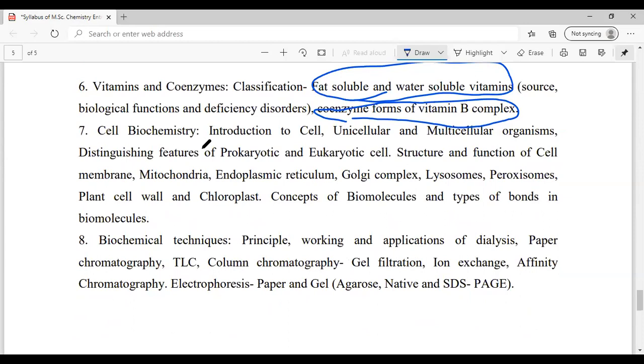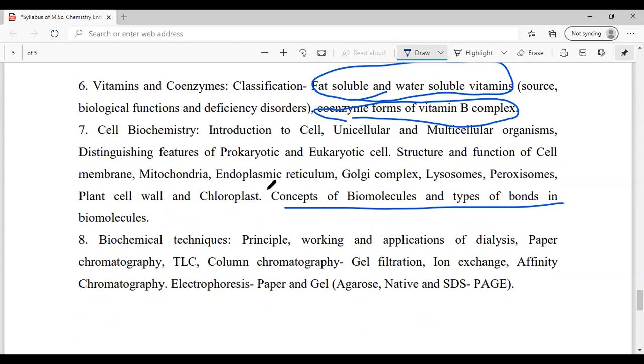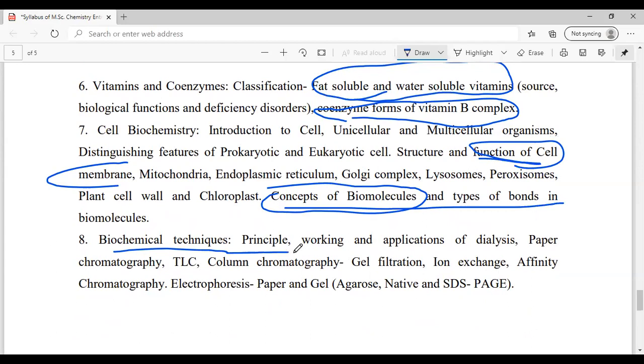That's okay. Then in cell chemistry, I would suggest you give only the concepts of biomolecules, and the concepts of biomolecules are very important. And also the most important names of all these cell functionals. This is also very important, like the names. I won't ask you to read all the functions, but the name and just the function would do in the last few days. Further, the biochemical techniques, gel filtration, this is okay.